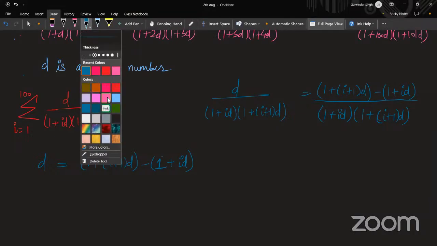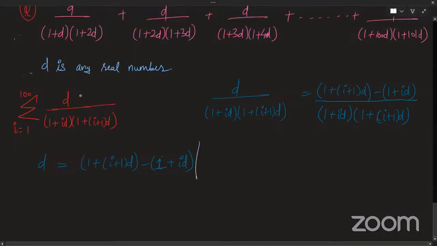So it has to come in two forms. Fine. It has to come in two terms. So splitting the first term with the numerator and splitting the second term with the numerator. And after that, my first and second terms will get cancelled out. So if you look at it clearly, it is basically 1 by (1 plus id), minus 1 by (1 plus (i plus 1)d), right?